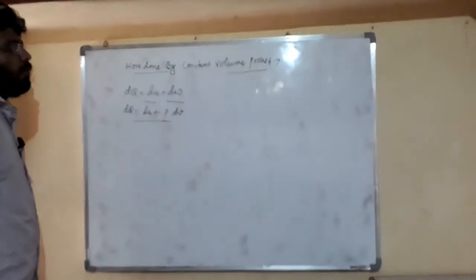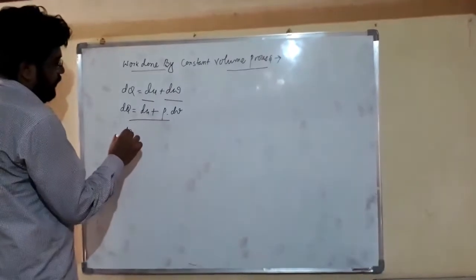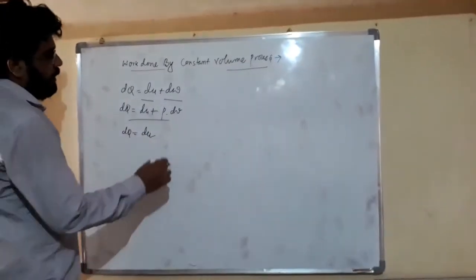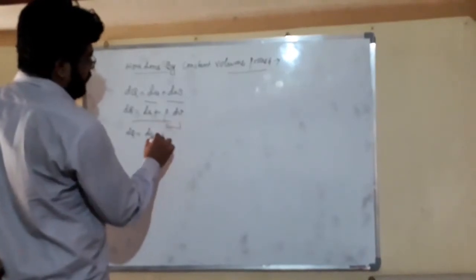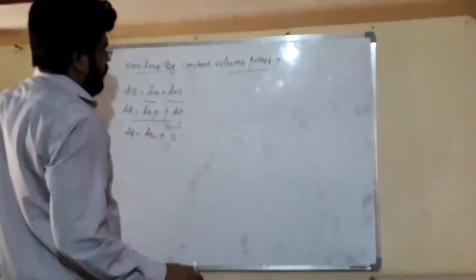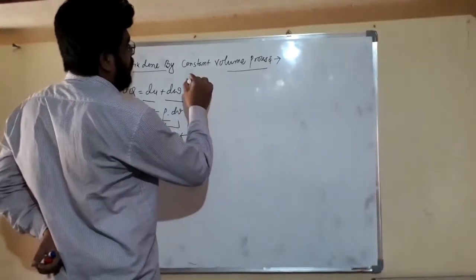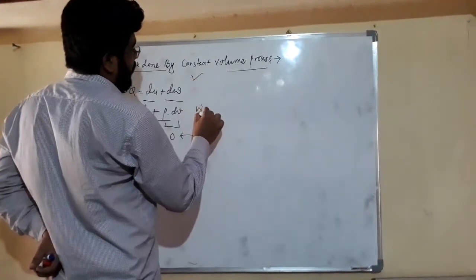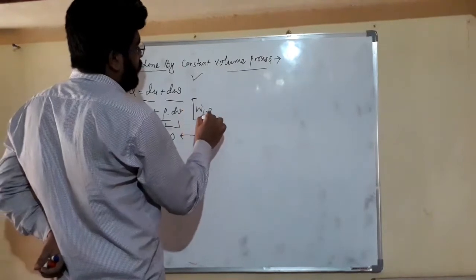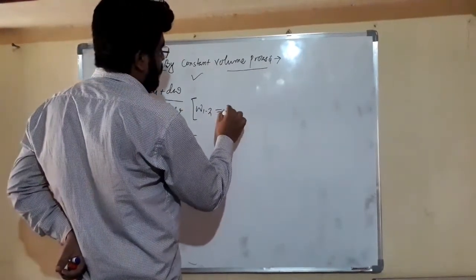Dear friends, here what happened? Our volume is constant, so dQ is equal to dU, and PdV becomes 0. So friends, from here we can say that our work done in case of a constant volume process is 0.